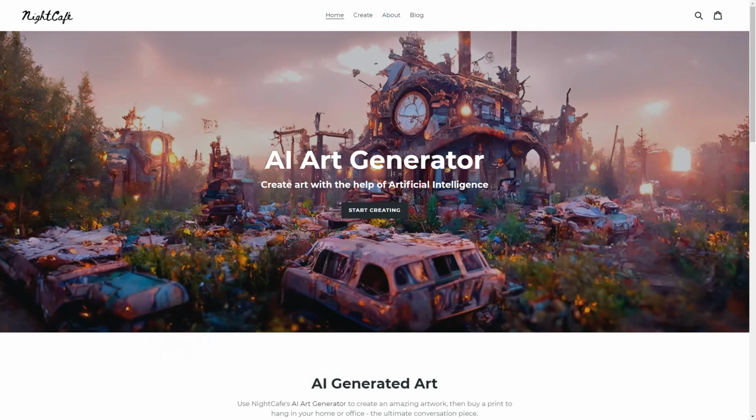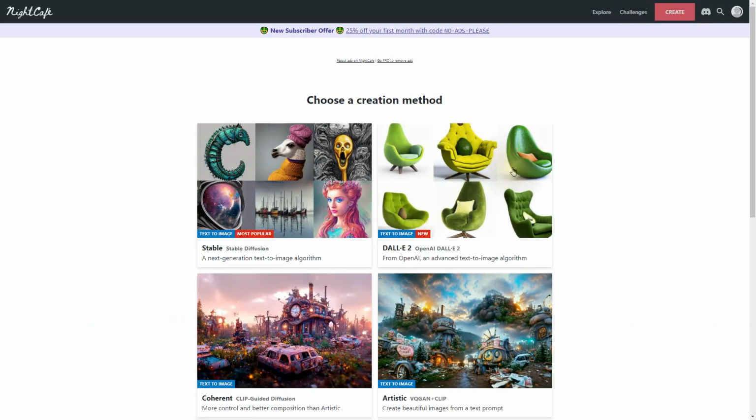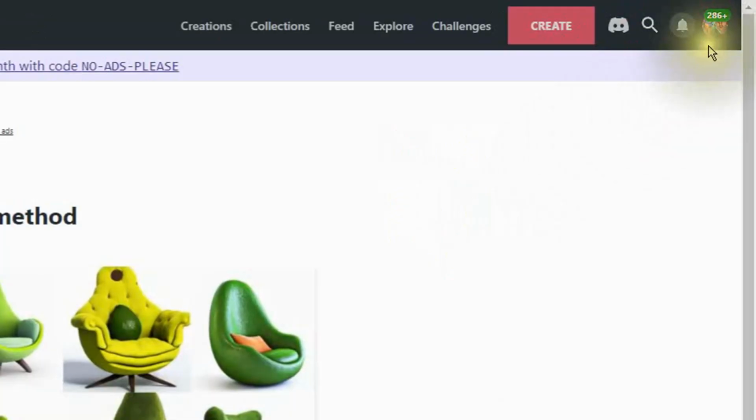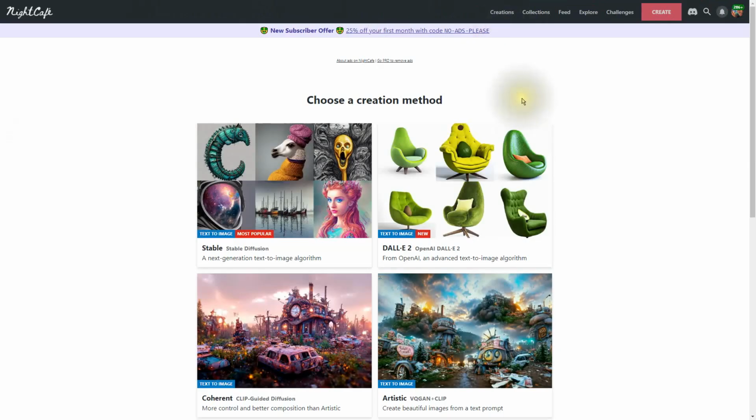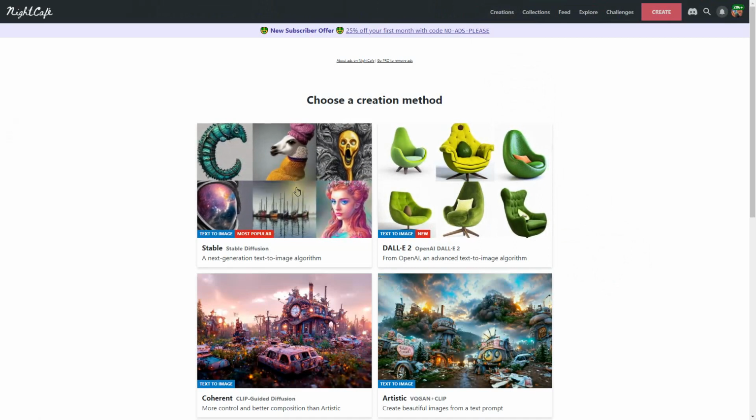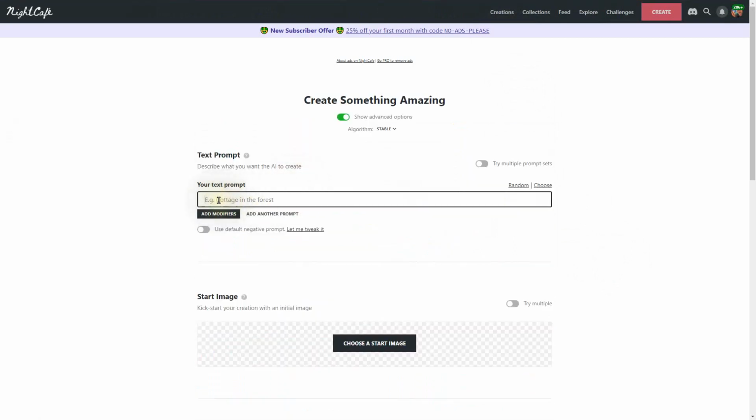So here we are at the Night Cafe AI Art Generator, and this is their home page, and just go ahead and click on Start Creating. And now if you notice here at the very top, you should be able to see your individual work that you've been working with on your computer with Night Cafe. So you'll see your little avatar. These are your credits. As you create more work, you get more credits. So I'm up to 280 something. And today what I want to do is go to the stable version, and we want to make an astronaut. So let me type this in.